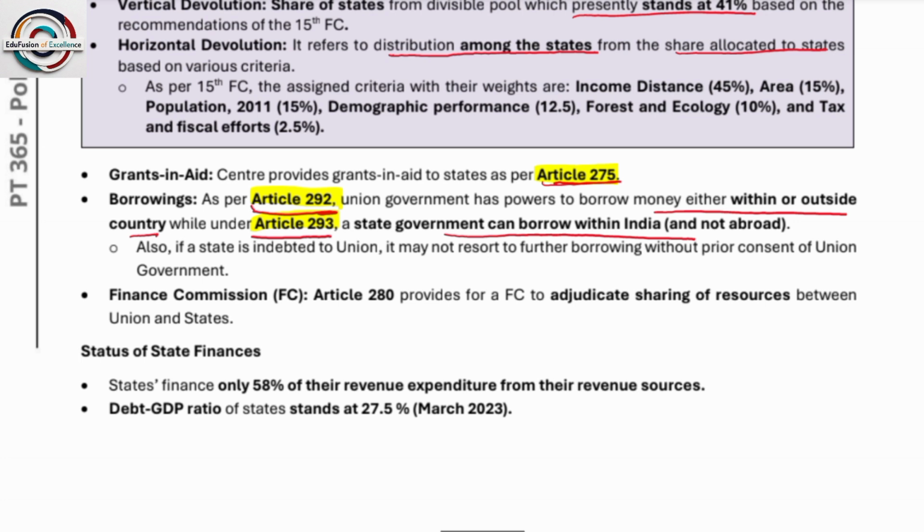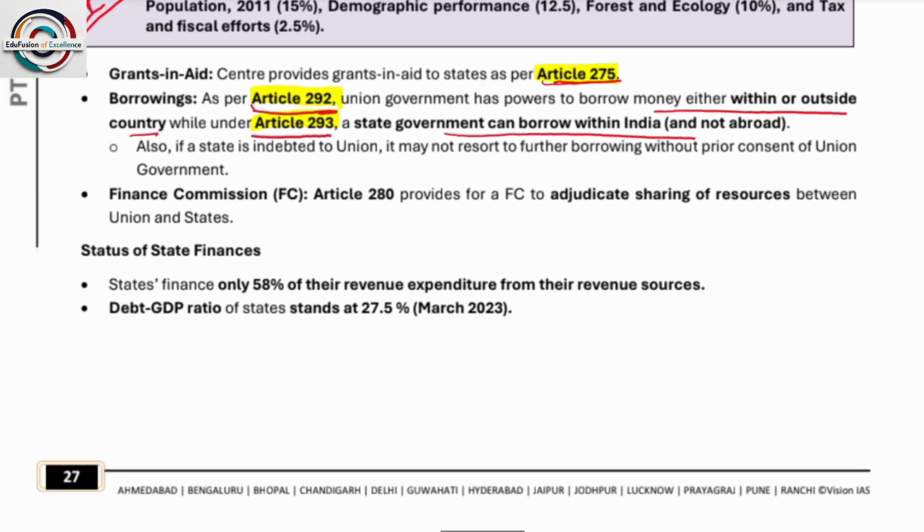So what are those? One is income, another is area, and another is population. Next is demographic performance, forest and ecology, and tax and fiscal efforts.